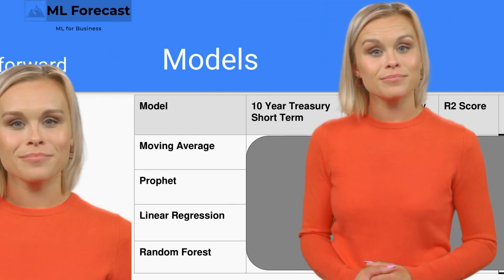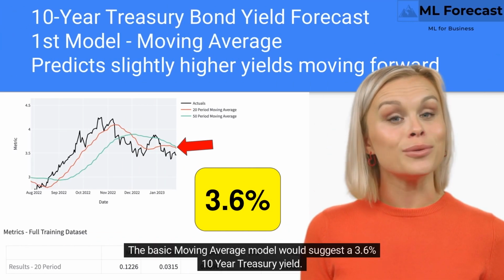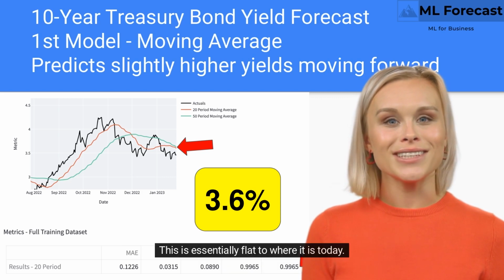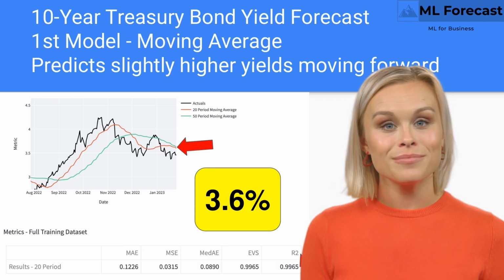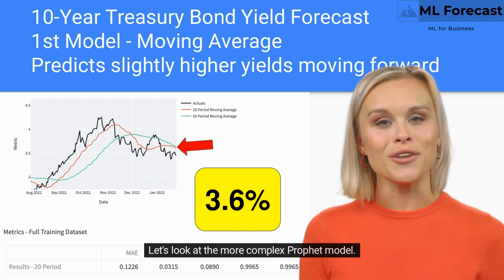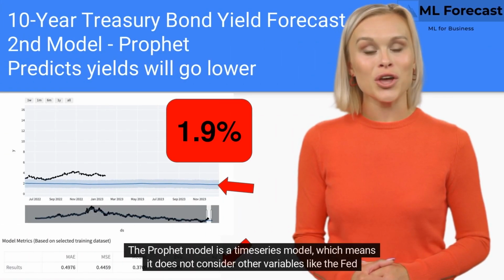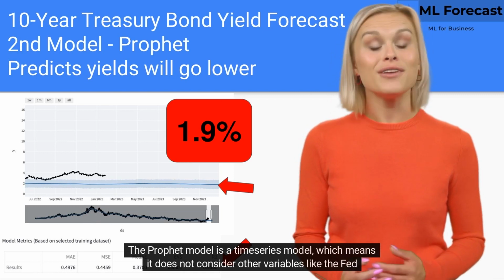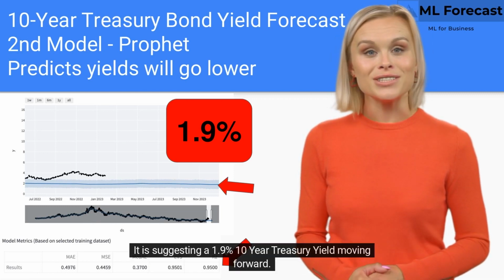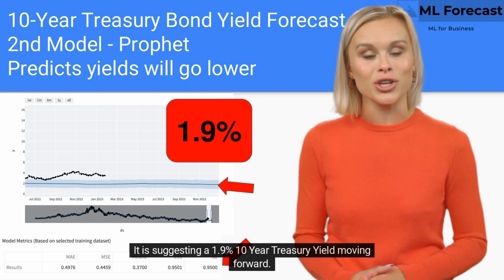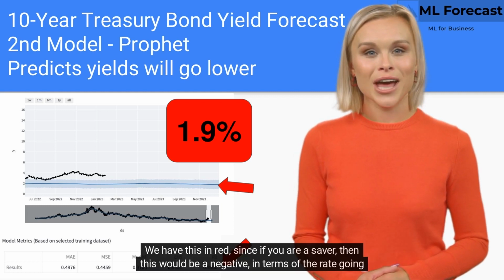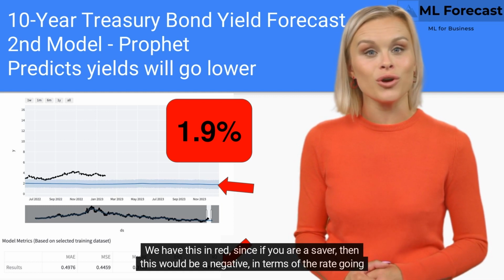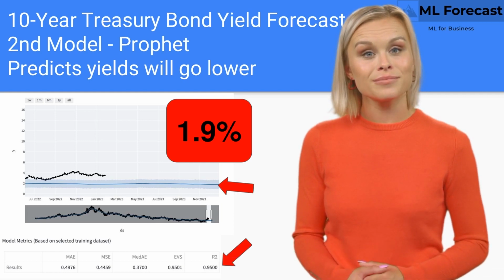Let's get to it. The basic moving average model would suggest a 3.6% 10-year Treasury yield. This is essentially flat to where it is today. Let's look at the more complex Prophet model. The Prophet model is a time series model, which means it does not consider other variables like the Fed funds rate. It is suggesting a 1.9% 10-year Treasury yield moving forward. We have this in red, since if you are a saver, then this would be a negative in terms of the rate going down this low again.